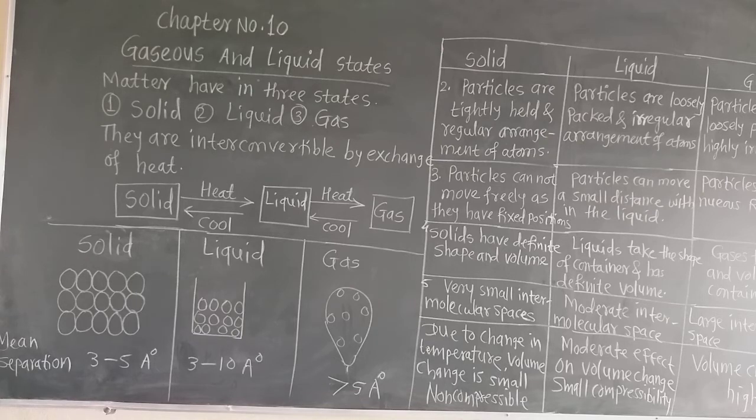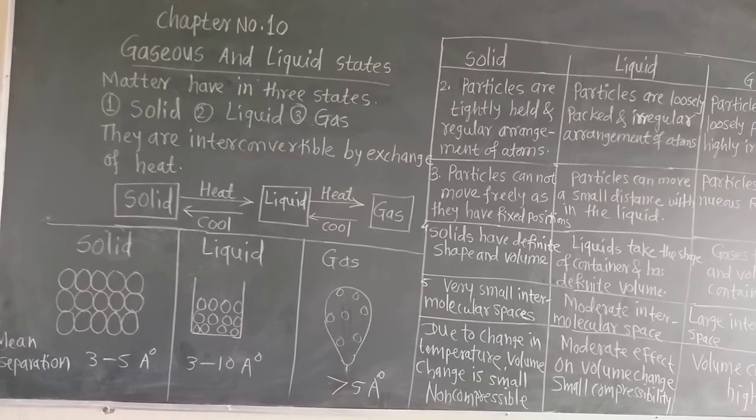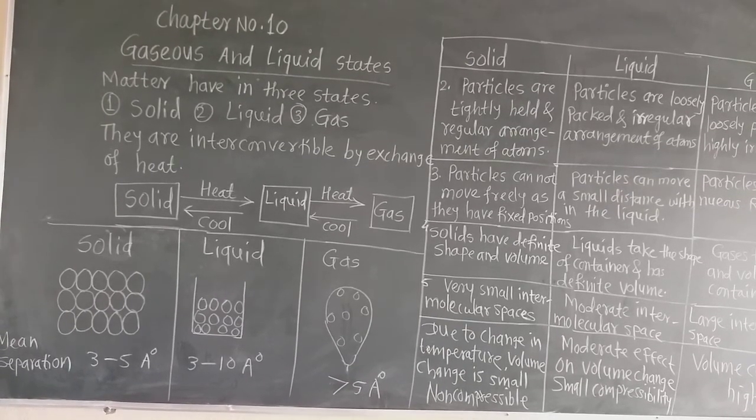And solids also have a definite volume. Now you know that volume is the multiplication of length, breadth and height. It is called the volume. Why can we measure the length, breadth and height? Because the solids have a definite shape, so we can measure.